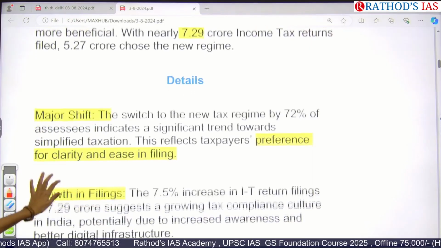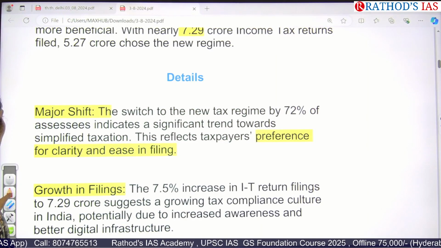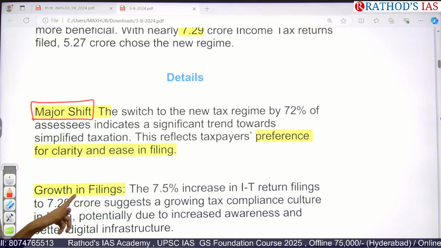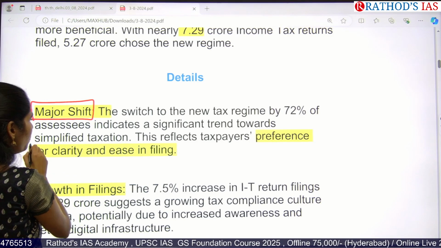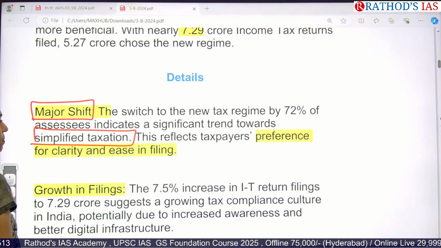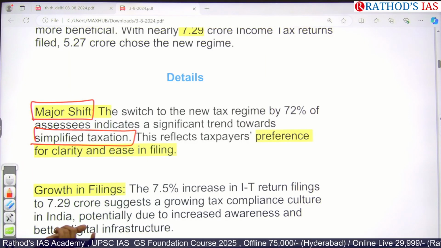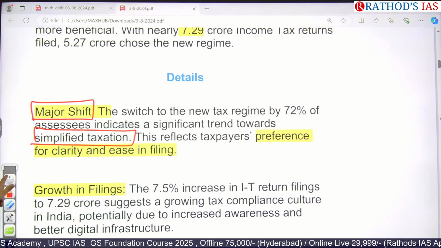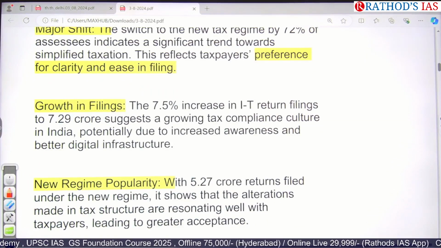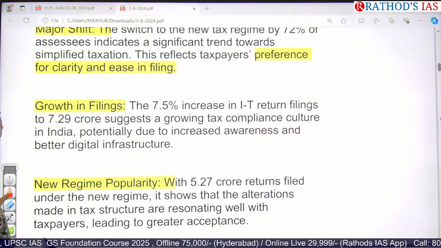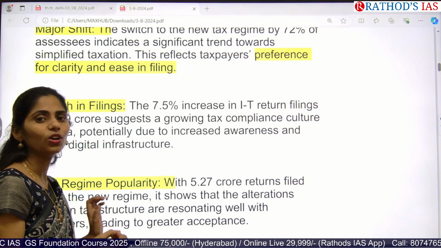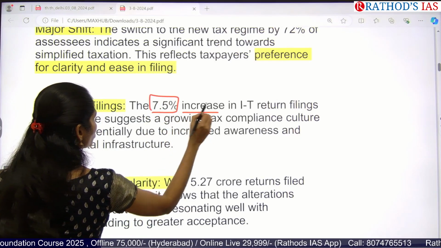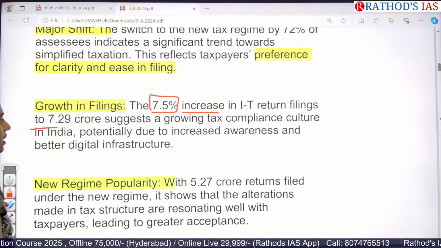If you see some important details, it is saying that now there is a major shift. From the earlier method, 72% of people are opting for this new method, which is a simplified taxation method. Taxpayers are preferring the easy method for easy filing of taxes. And because of this easy method, even the number of people filing income tax returns has increased. By what percent? 7.5% increase in IT return filings as well.